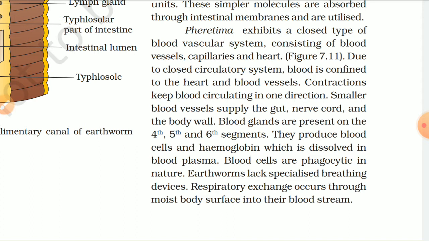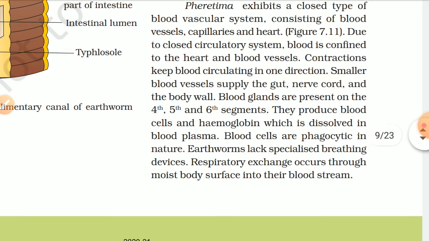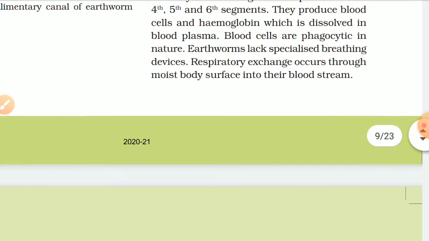Smaller blood vessels supply the gut, nerve cord, and the body wall. Blood glands are present on the 4th, 5th, and 6th segments. They produce blood cells and hemoglobin, which is dissolved in blood plasma. Blood cells are phagocytic in nature. Earthworm lacks specialized breathing devices. Respiratory exchange occurs through the moist body surface into their bloodstream.